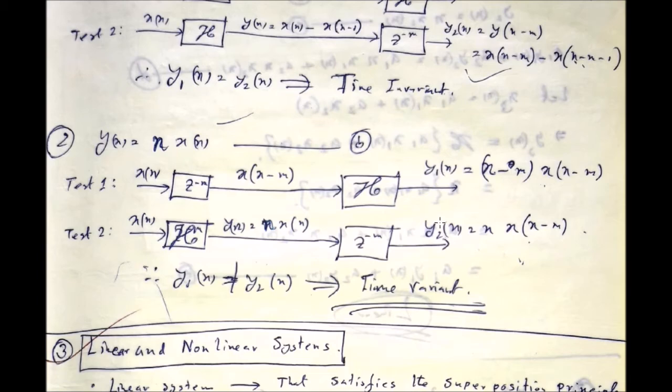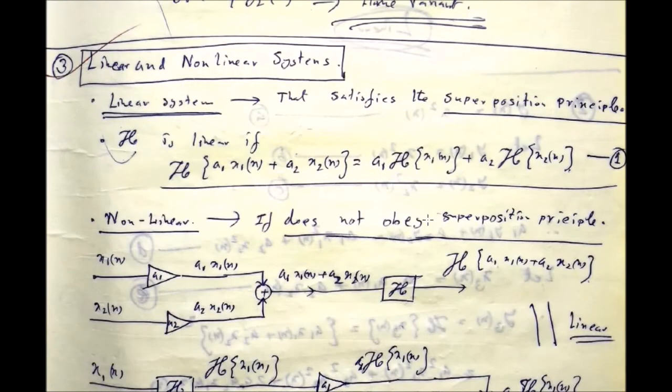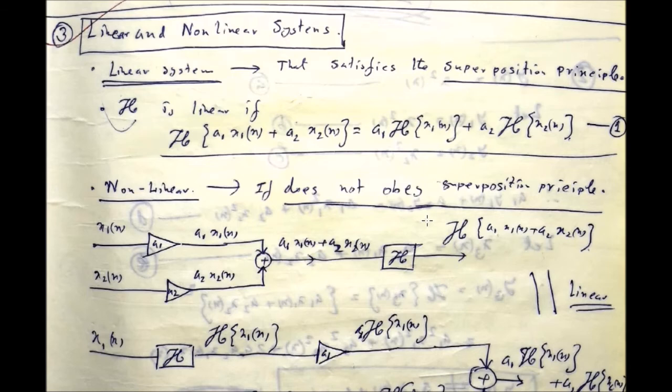So you can say that it is time variant or shift variant. Okay. Next is the linear and non-linear systems. As I mentioned, linear systems are those systems which satisfy the principle of superposition. That means if you provide a weighted sum of input at the input of the system, output will be like that.